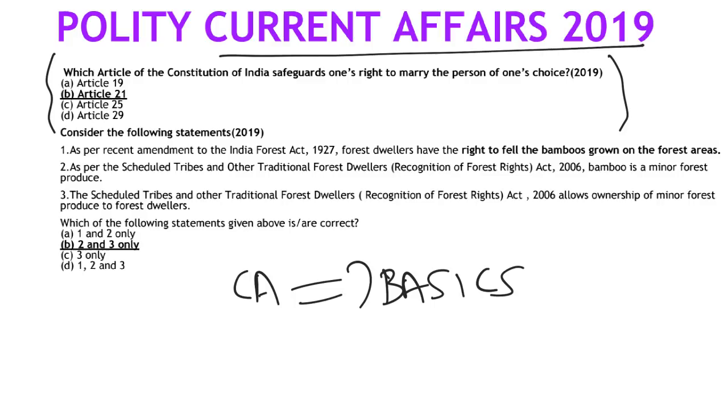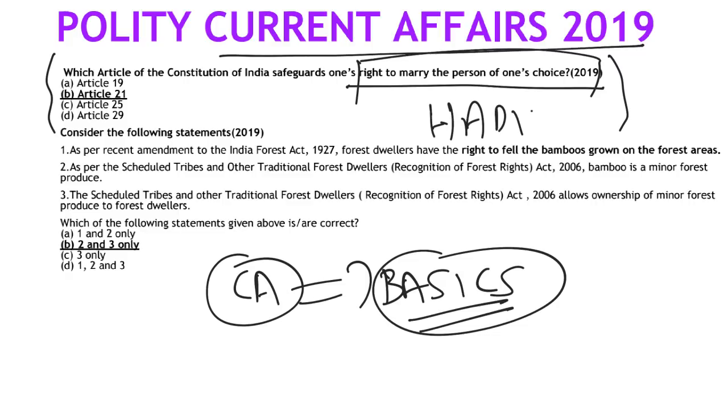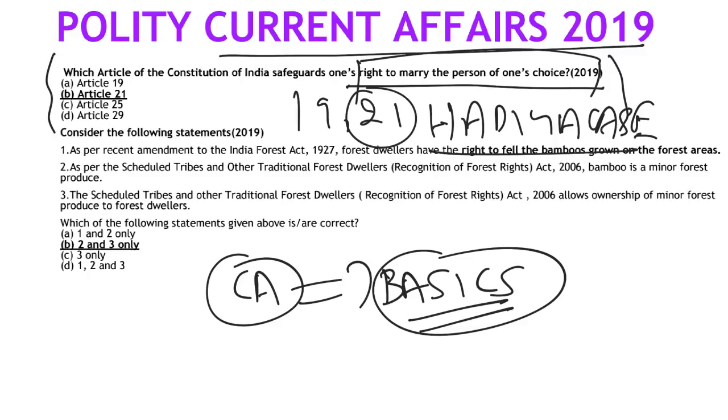So if you have read current affairs, if you have mugged up what is the case, what changed, what is the scheme, all those things, what they do is they'll test your basics again. So this is about one's right to marry a person of choice. This was actually related to the Hadia case. Even if you have followed current affairs, you will get to know this. Let's assume you know this case, but you are confused between 19 and 21. So how will you come to your answer here?